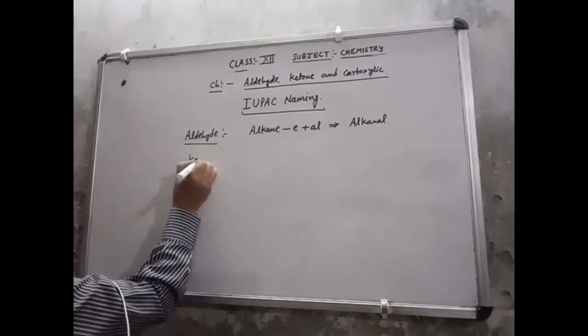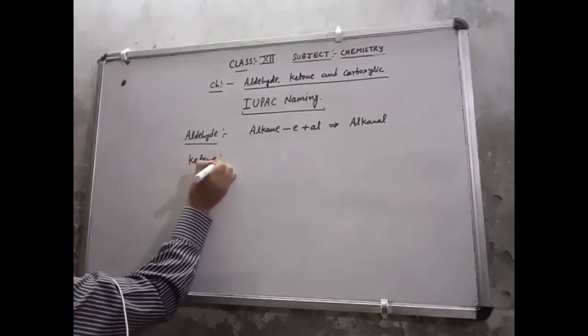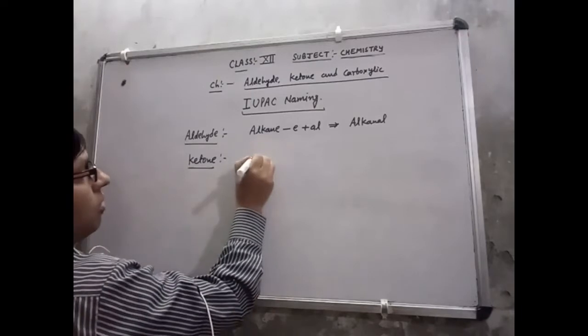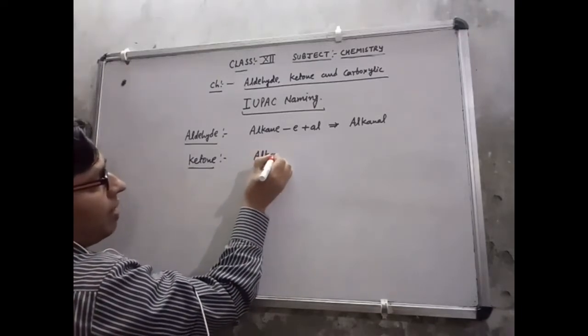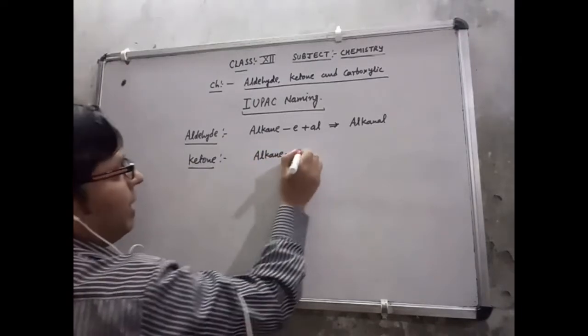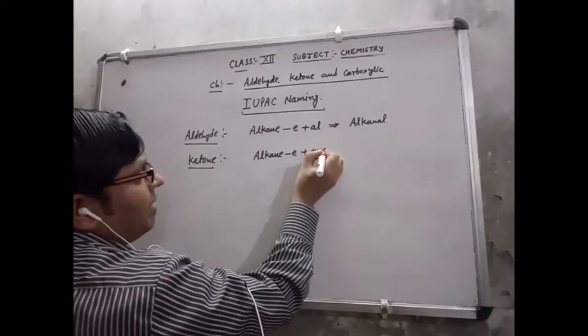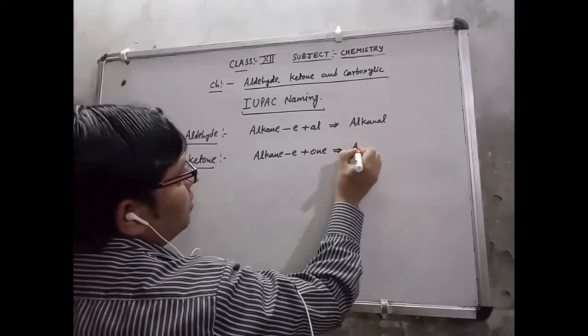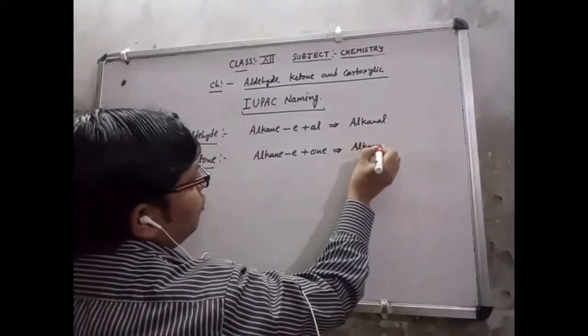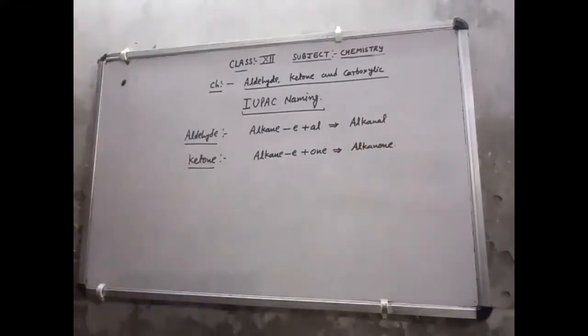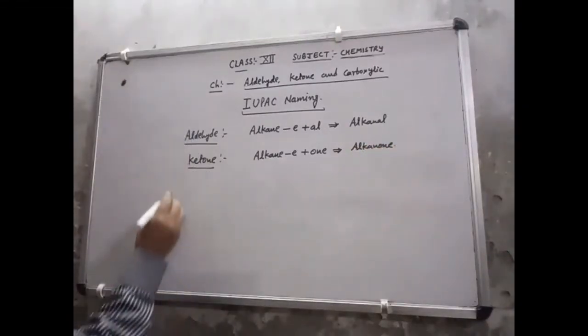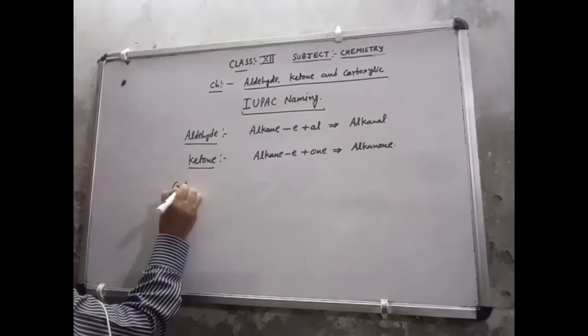Suppose I talk about the ketone. Then from the name of alkane, I remove E and add O-N-E, one. This is alkanone. Third I am discussing the carboxylic acid.